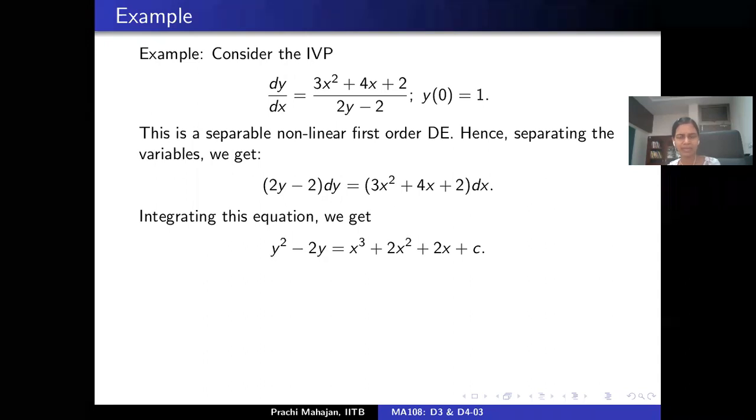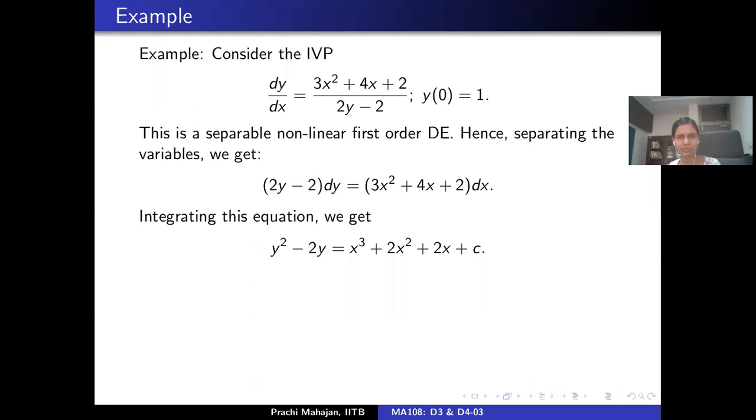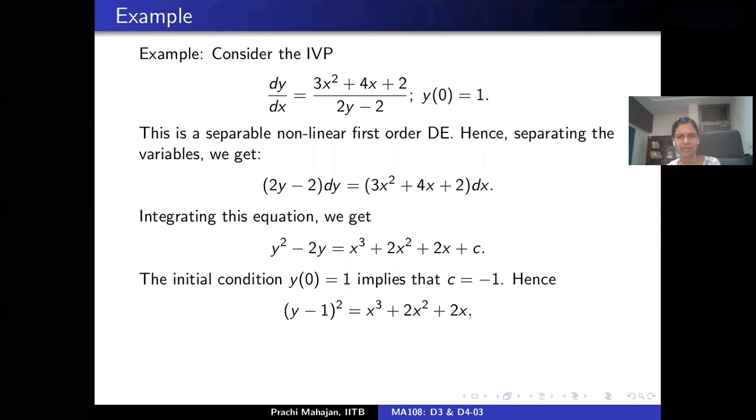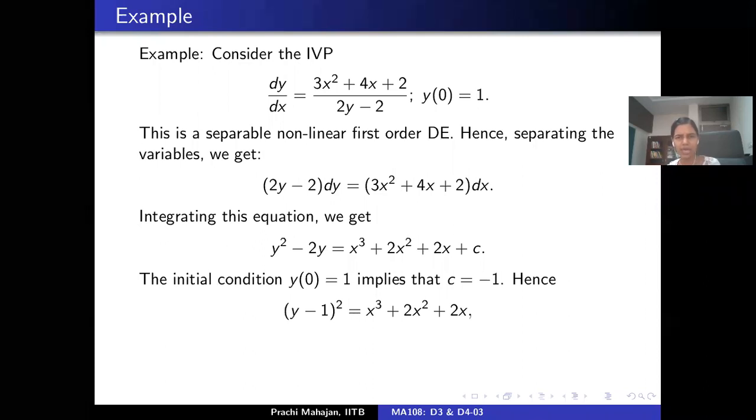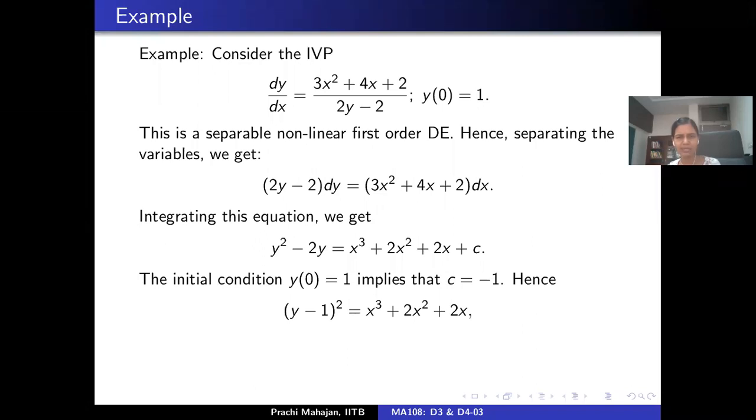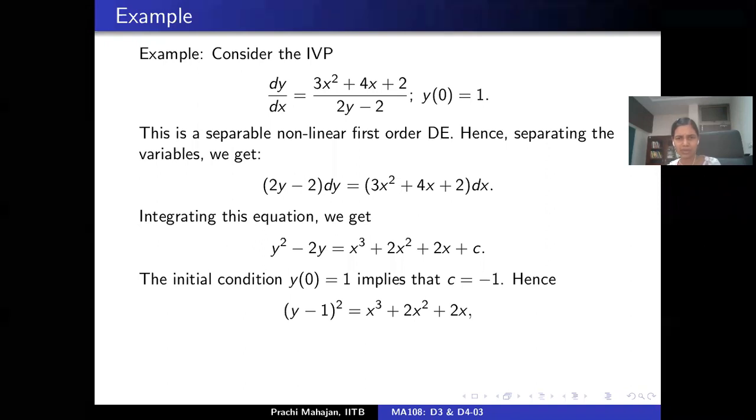We get that y square minus 2y is x cube plus 2x square plus 2x plus c. I can write down y in terms of x, and use the initial condition to solve for c, so that I end up with y minus 1 whole square is x cube plus 2x square plus 2x.